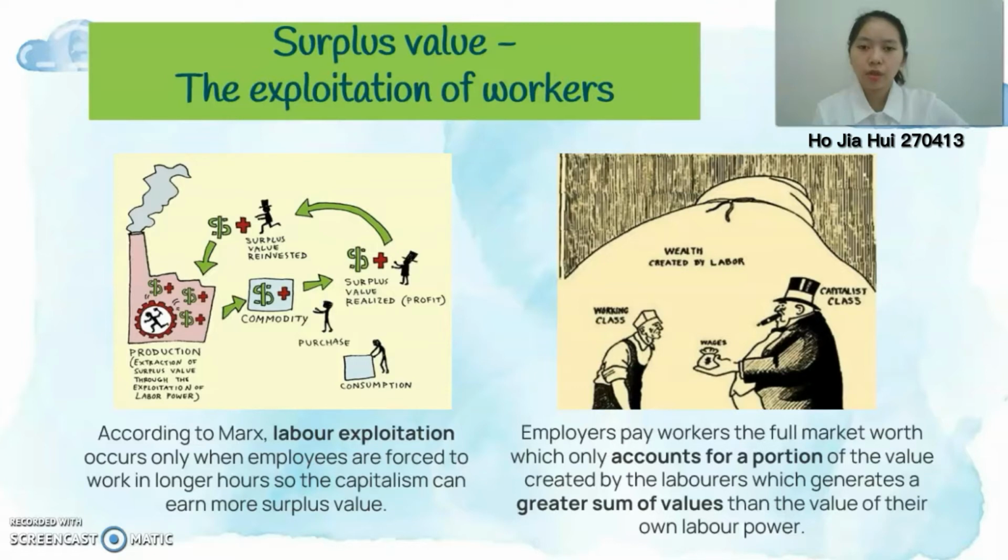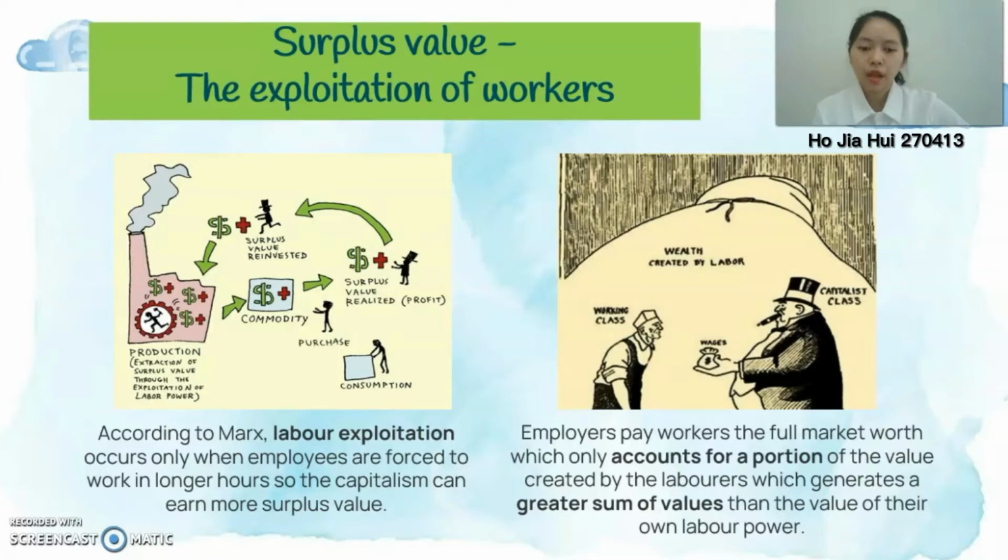The next theory of exploitation is surplus value. The surplus value also means the exploitation of workers. In these two pictures, we can briefly see how the surplus value occurs and the comparison of separating the profit to the worker and employers. The extraction of surplus value by capitalists is unachievable when labor productivity is so low that employees must consume goods worth the same as their own produce to live.